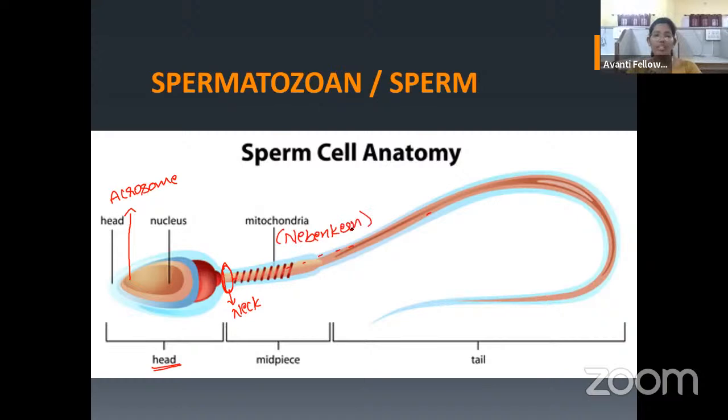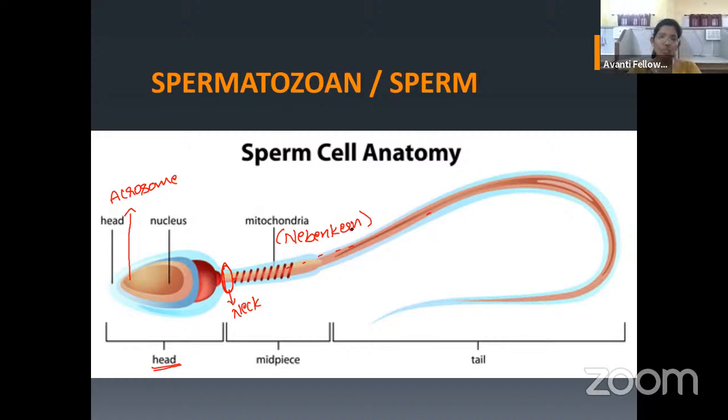So this is what I said. What are the changes happening from spermatid to sperm? Like Golgi apparatus is converting or forming as an acrosome, and centrioles which will synthesize the spindle fibers for the skeletal structure of a sperm, and then the mitochondria is converting as a nebenkern.